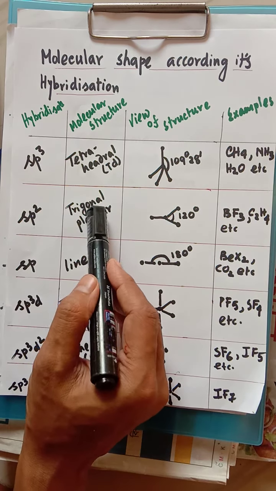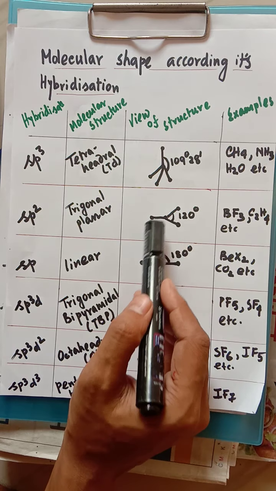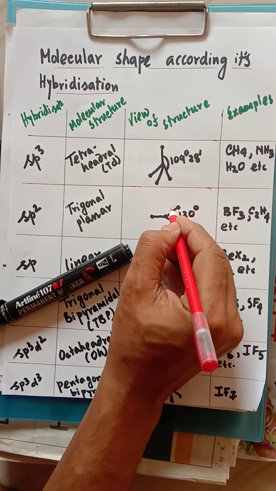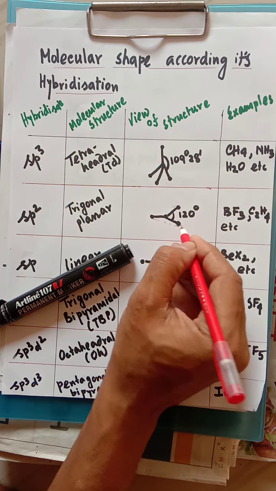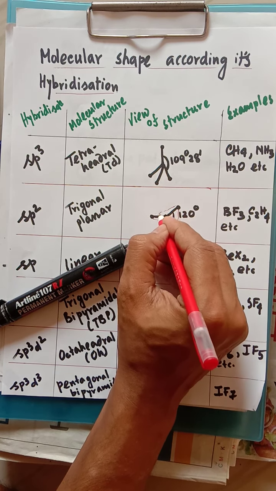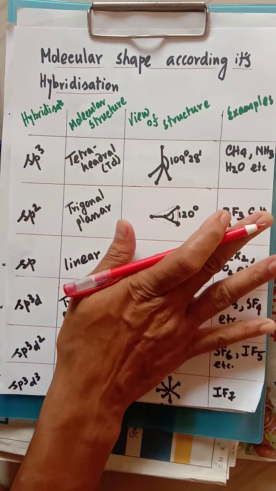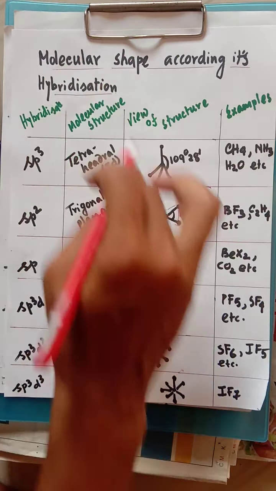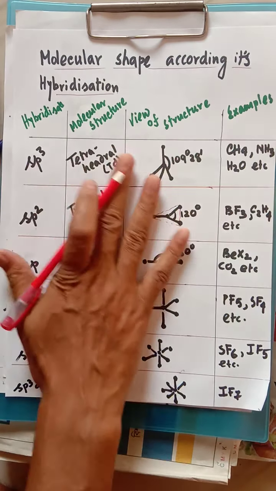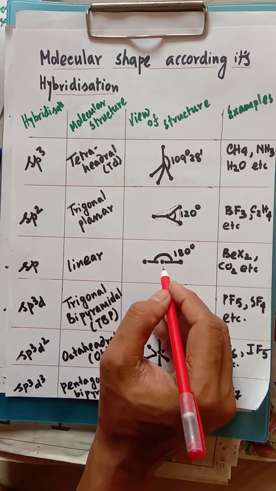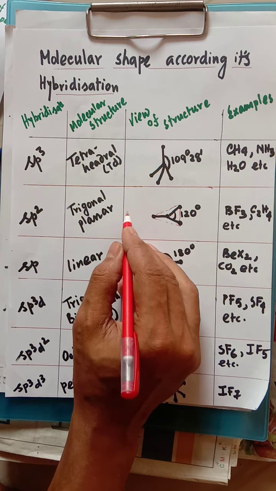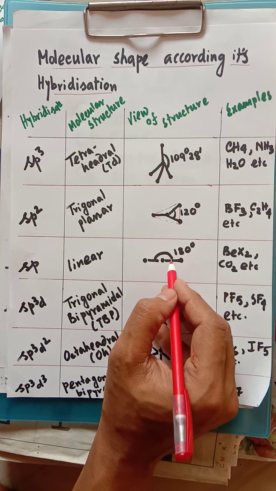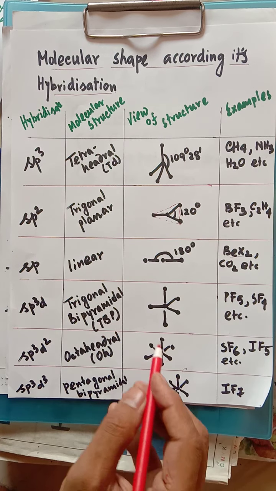Now sp2 is trigonal planar. Trigonal planar means that if you connect the atoms, it becomes a triangle. One atom is here, one atom is here, one atom is here, another atom at the center, all in one plane. Now sp is linear. Linear means one atom is there, one atom, one atom there. So obviously the bond angle will be 180 degrees. Examples are given here.